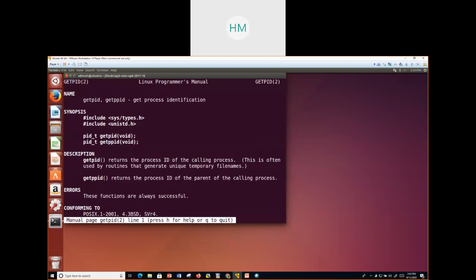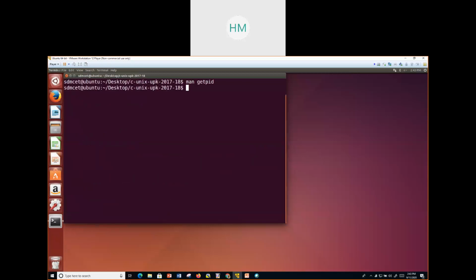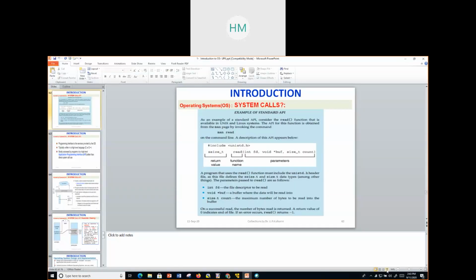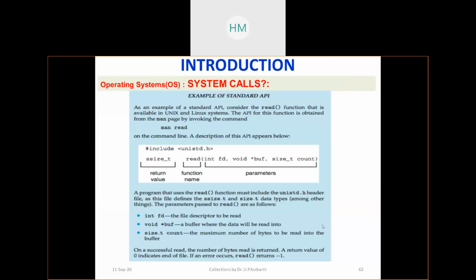You can quit this by typing Q, and to get into that, man, any system call, any command. Man is manual, right? You get all these details. So let me get into this from your textbook. Please buy the textbook, right? Go through that.